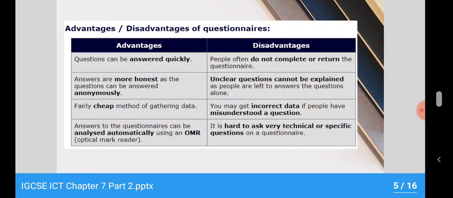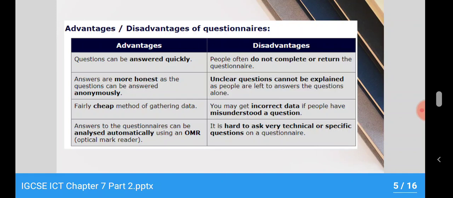And some questions may not be clear in a questionnaire, because in a questionnaire you can ask only short types of questions. Long questions can't be made clear in questionnaires. And sometimes people may misunderstand what you have written. If you are asking something else but the question is misunderstood by the people, then the output or the input would be wrong.